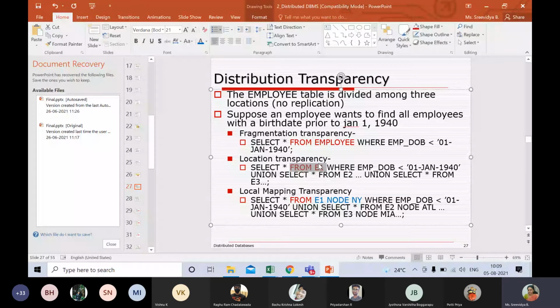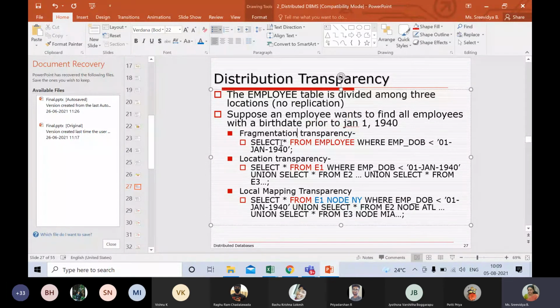So that is more than enough. And in the last case, I will be writing from which table I require, which fragment, nothing is known here. This is the highest level of transparency. I just have to write these queries, just like how we write our RDBMS queries.